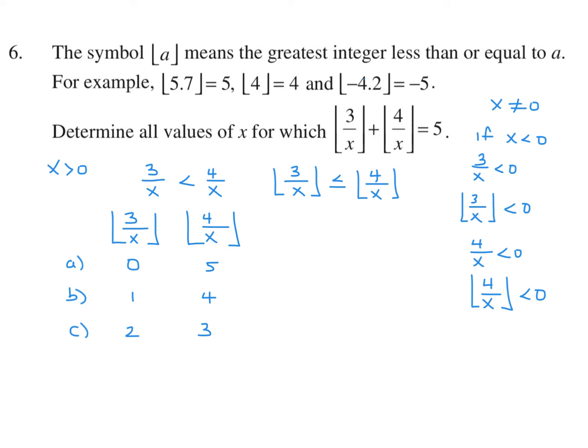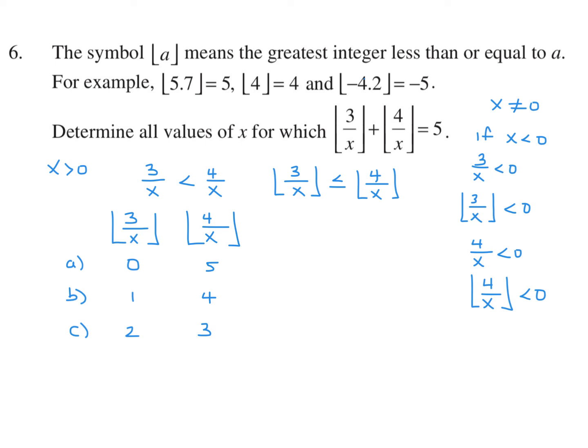Now, I know you might get a little confused with this one. You say, well, how's that possible? You just said that x cannot be 0. Yes, 3 over x can never be 0. But if you did the bracket, then that could be 0, correct? Because, for example, the number 3 over x could be, say, 0.4 or 0.5, whatever. And then when you did the bracket, it would drop it down to the greatest integer less than, which would be 0. So I just wanted to make sure you don't get confused there.